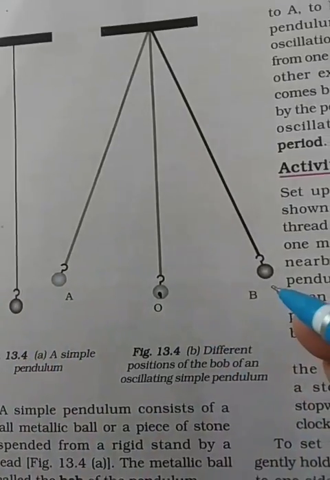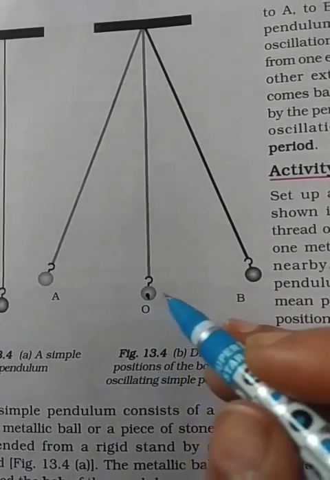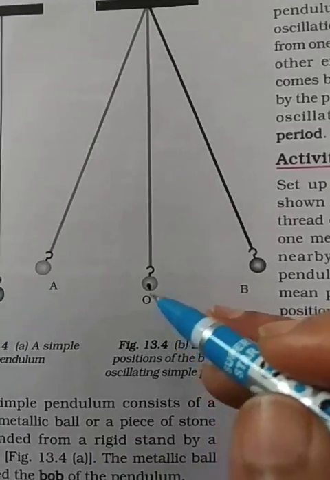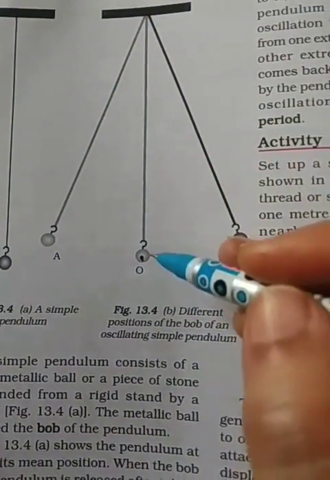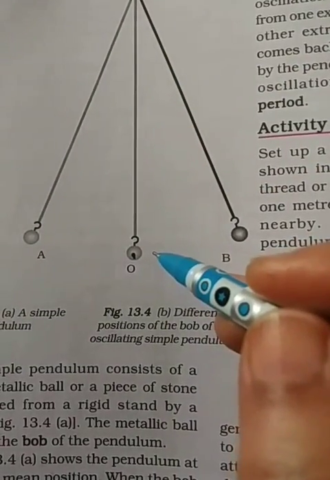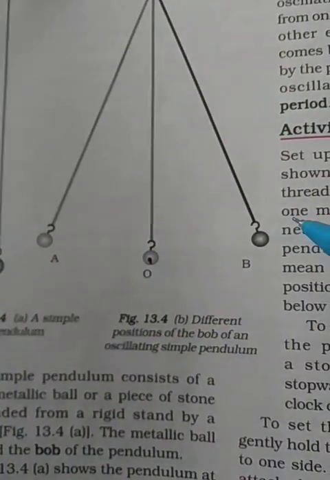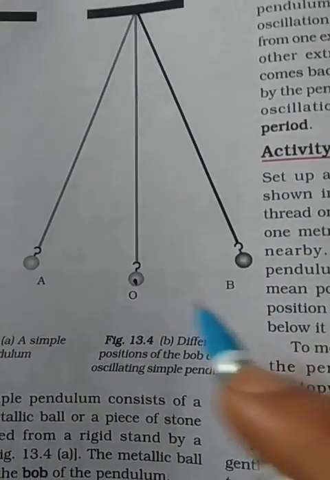This motion, this vibration, produces sound. So what is vibration? Vibration is a back and forth motion of any object from its mean position, from its central position. It is also named oscillation.